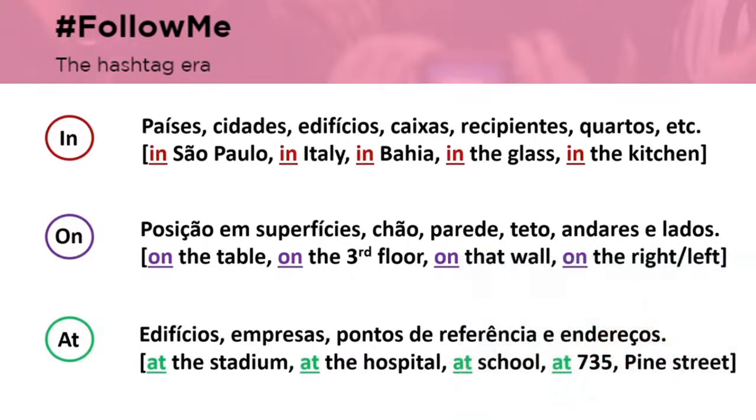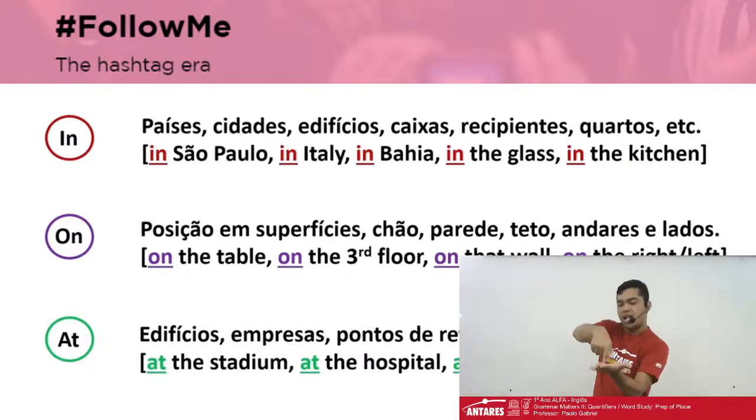And at, it's for a very specific building, company, reference point, address, and so on. So at the stadium, at the hospital, at school. Okay, guys? So when in comes to a broader place, at comes to a more specific, a more pointy one. Okay? So let's move forward, please.